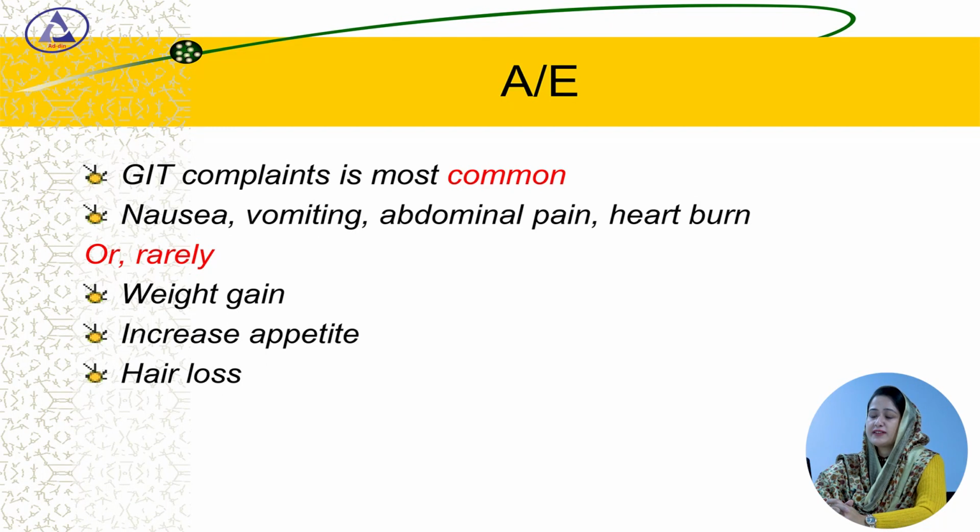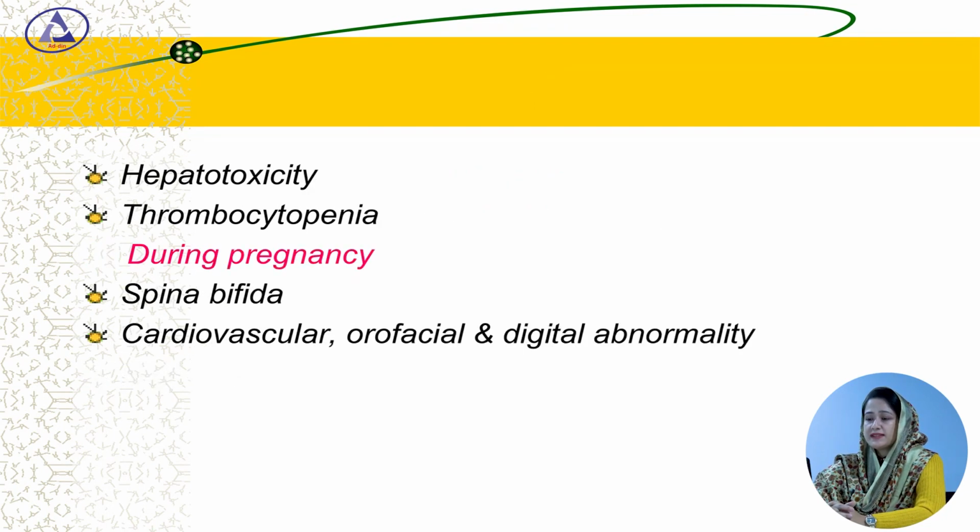What are the adverse effects of valproic acid? It causes GIT complaints in most of the cases. It causes nausea, vomiting, abdominal pain, heartburn, and rarely it can cause weight gain, increased appetite and hair loss. Hepatotoxicity is another important adverse effect. Thrombocytopenia may occur, and during pregnancy it may cause spina bifida, cardiovascular, orofacial and digital abnormalities.